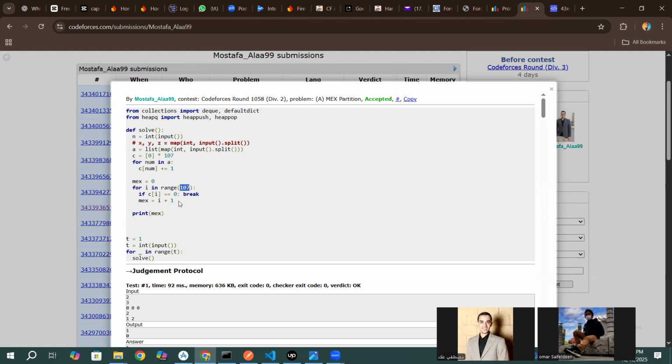And by the way, it's not required. Just let it be something. You can even make it a while loop and keep going on, and if an element has an occurrence of 0, then you can stop and say this is the mex. Okay, so this is the solution for problem A. If anyone didn't understand it, please comment below.